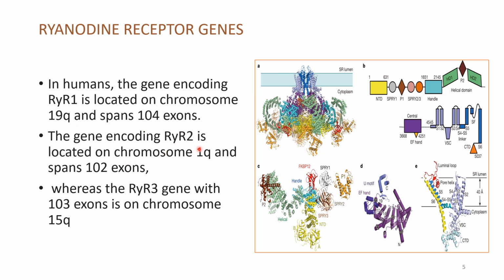The RYR2 gene is located on 1q and spans 102 exons, whereas the RYR3 gene is located on the long arm of the 15th chromosome and spans 103 exons. These are the genes for the ryanodine receptor, and this is the protein of the ryanodine receptor.